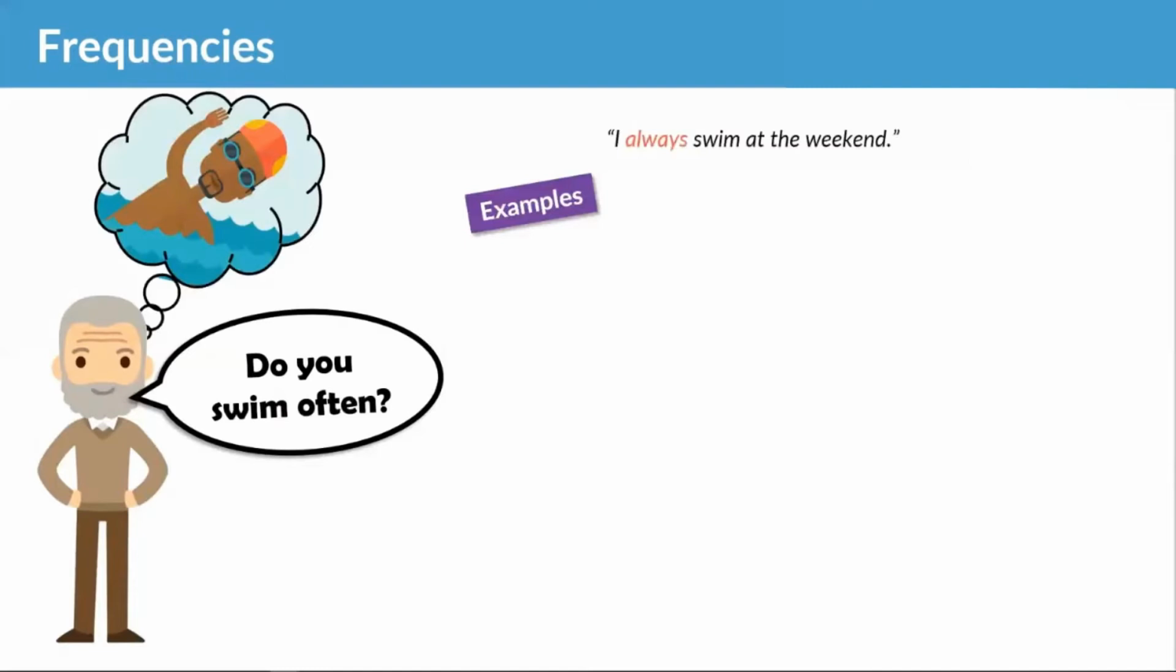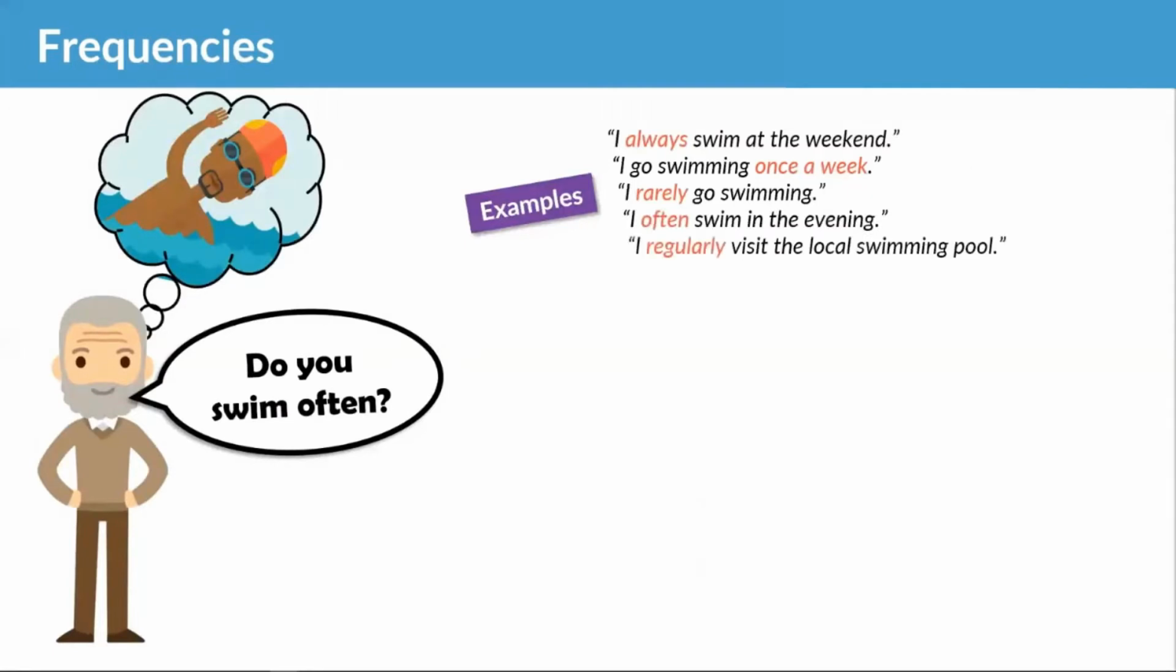I always swim at the weekend. I go swimming once a week. I rarely go swimming. I often swim in the evening. I regularly visit the local swimming pool. Okay, so they are different examples. Salah, frequencies means how often something happens. Okay, so how often something happens. So this is the examples that we are looking at.